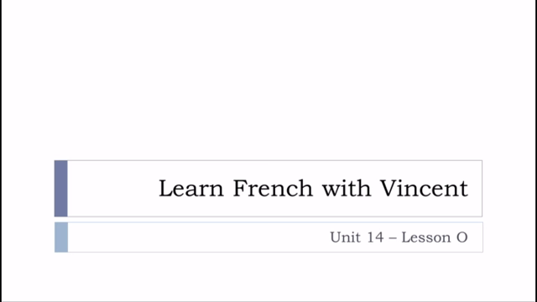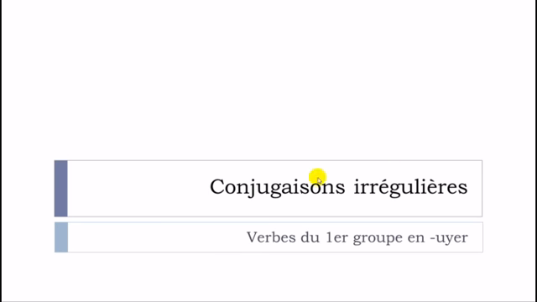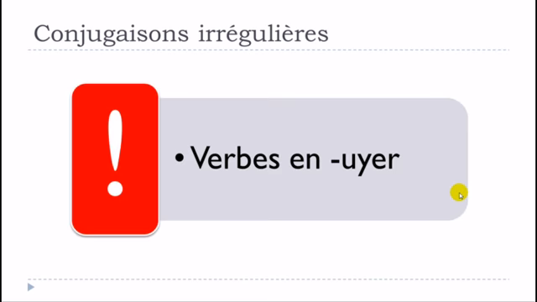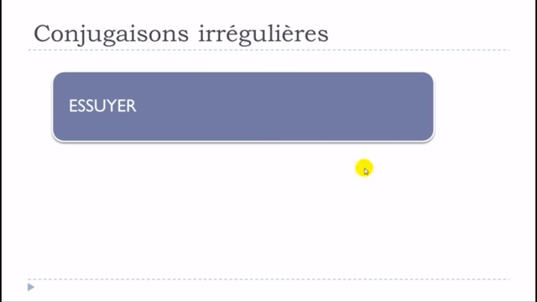Bonjour à tous and welcome to Learn French with Vincent. This is Unité 14, leçon O. In this lesson, we'll see together les conjugaisons irrégulières, and we'll especially work on les verbes that will end with UYER. Les verbes en UYER. And I wanted to take a simple verb.